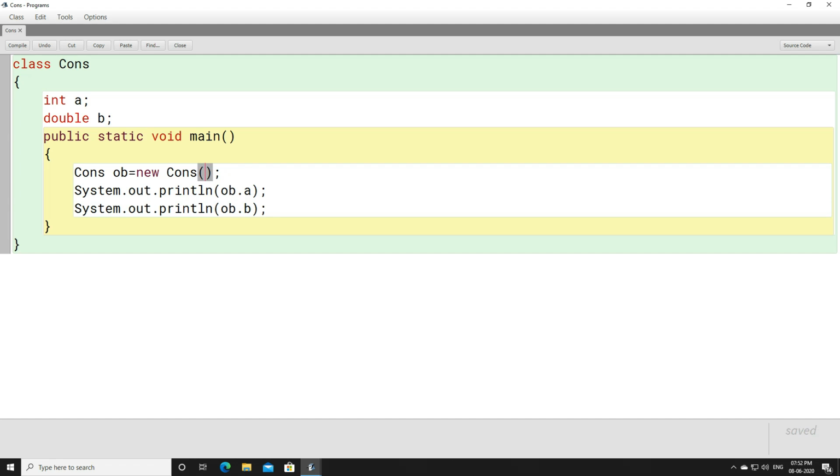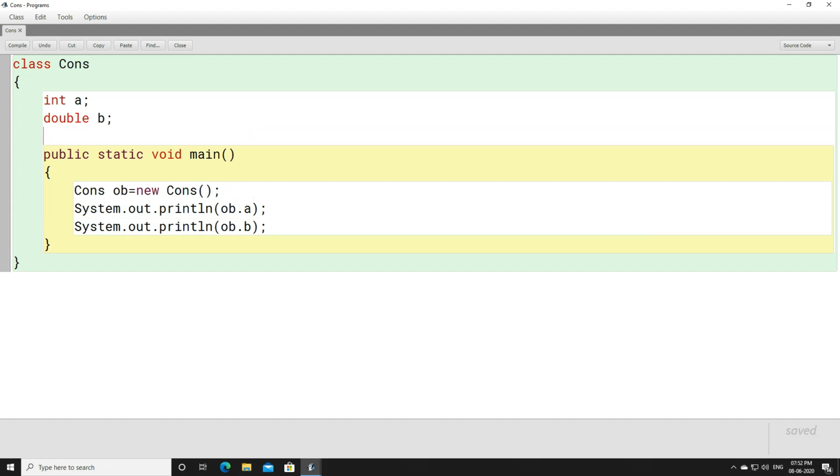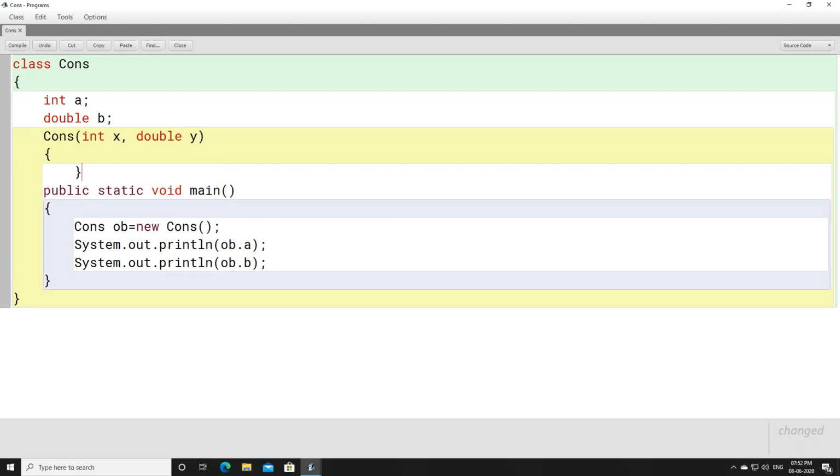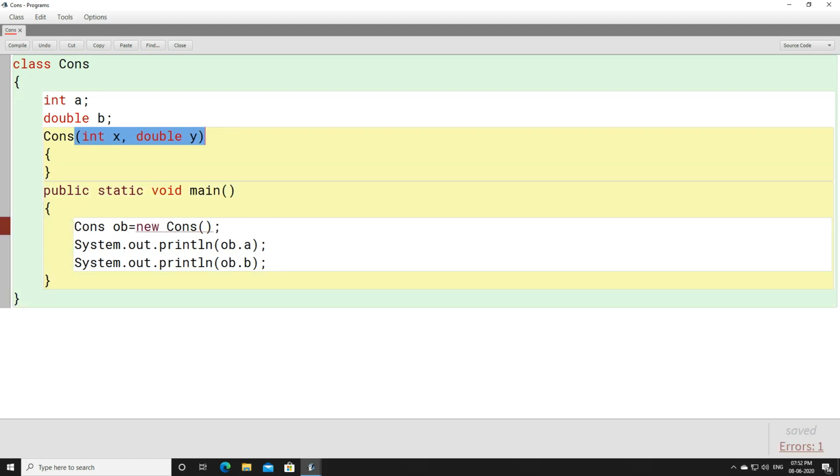Here I am going to have a parameterized constructor with two parameters. One is int x, another one is double y.